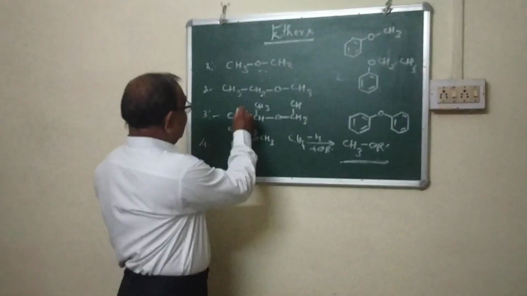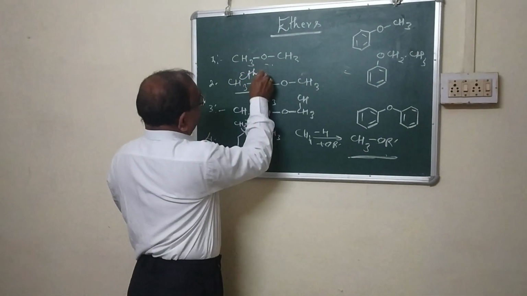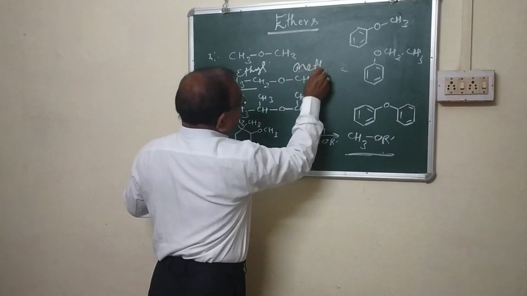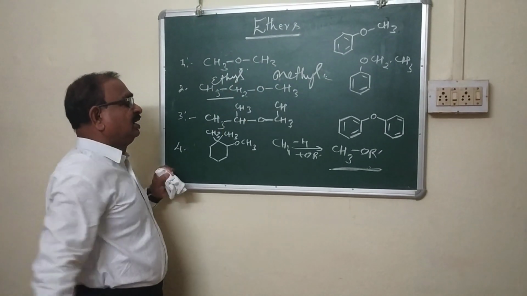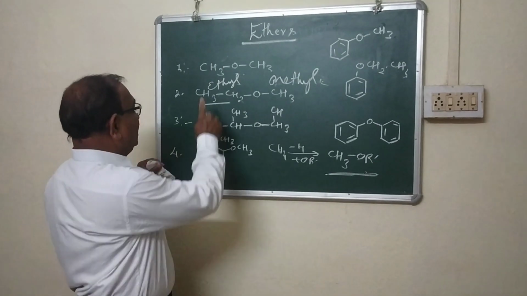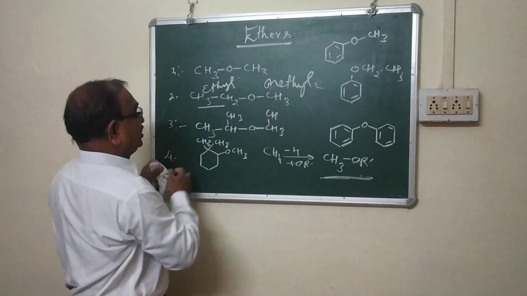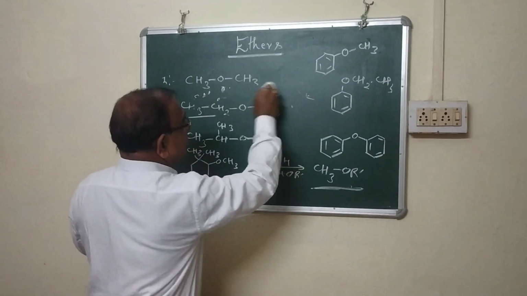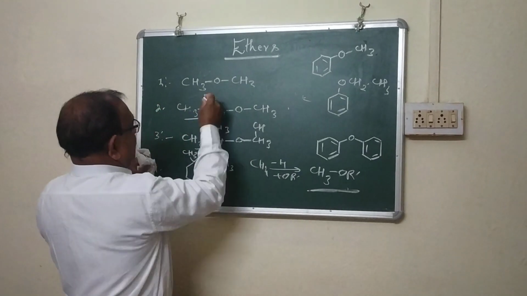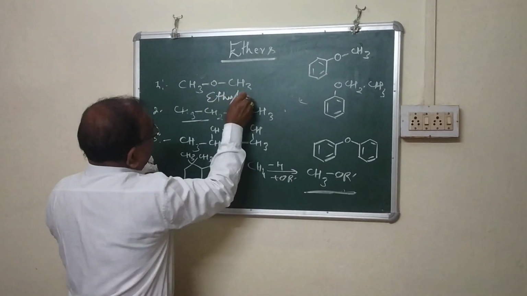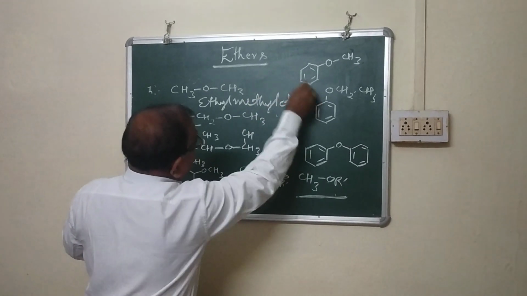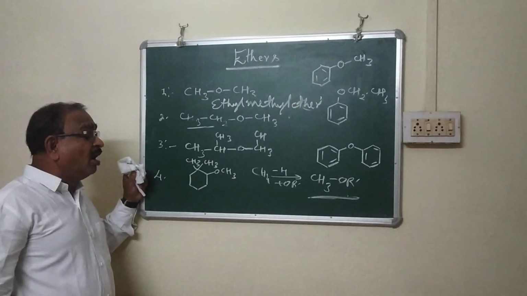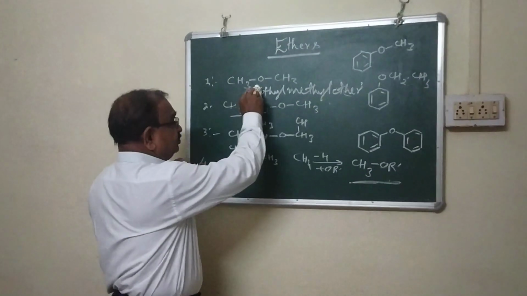For example, ethyl and methyl. Obviously, E comes before M. Therefore, it is written as ethyl methyl ether. These are the common names.